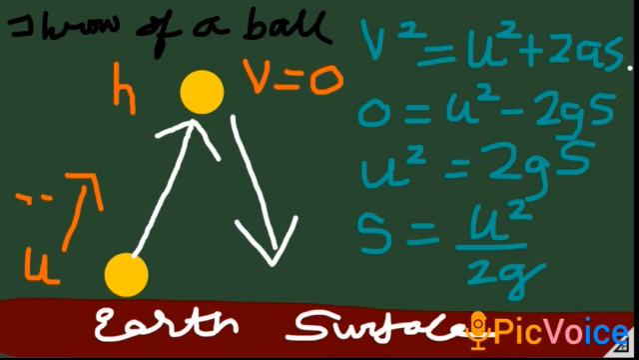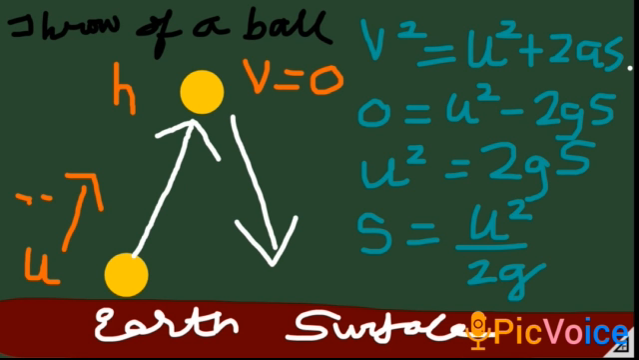Now students, we will see the throw of a ball. As you can see over here, on the earth's surface, there is a ball or any body you can say, and we are throwing it upwards, giving it a velocity of u. u is the initial velocity. When we have to throw anything upwards, we have to apply a force. So we are giving the force, due to which it gets a velocity, that is u. That is the initial velocity with which we are throwing the ball up.